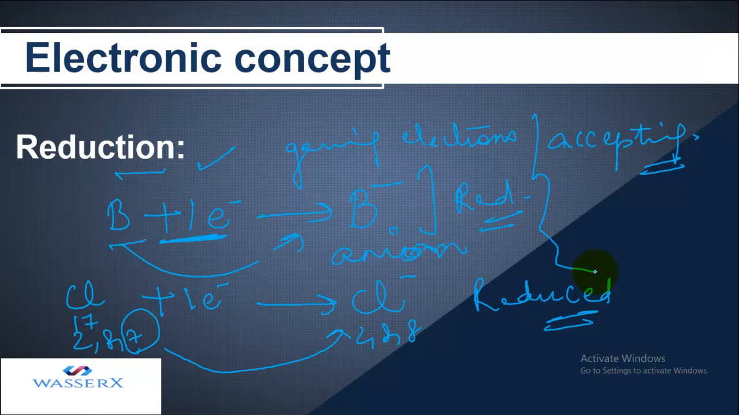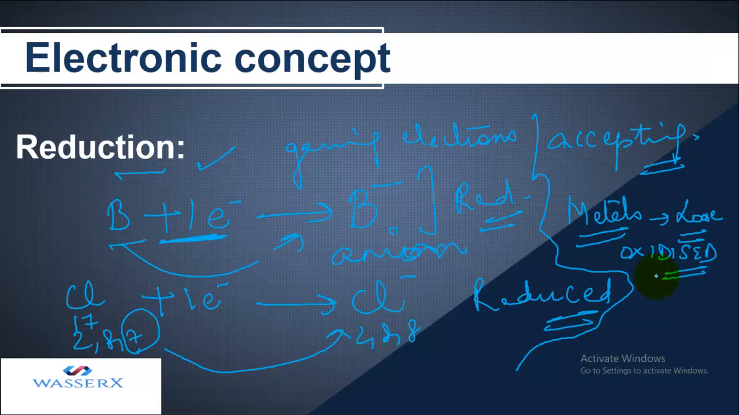One thing I would like to share with you: all metals have a tendency to lose electrons, so they always get oxidized. They always show oxidation. And non-metals always have a tendency to gain electrons. They are electron acceptors, so wherever they are present, they will get reduced. That means they will show reduction.